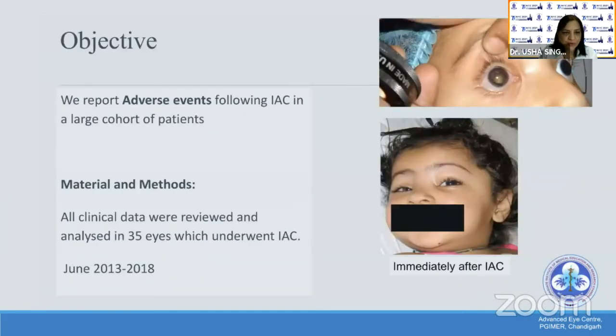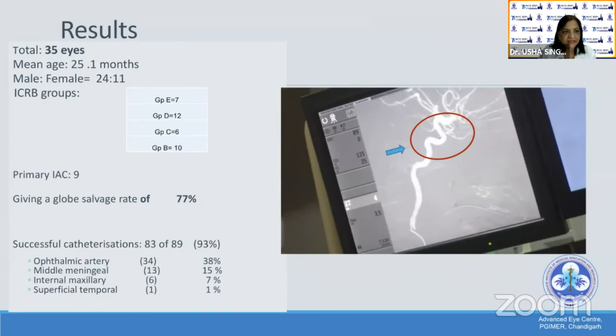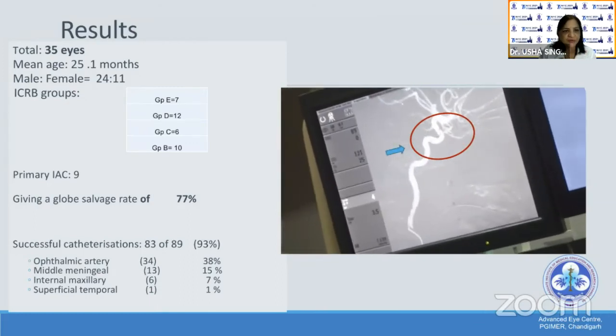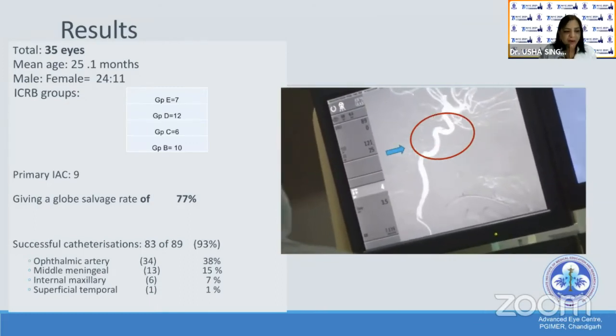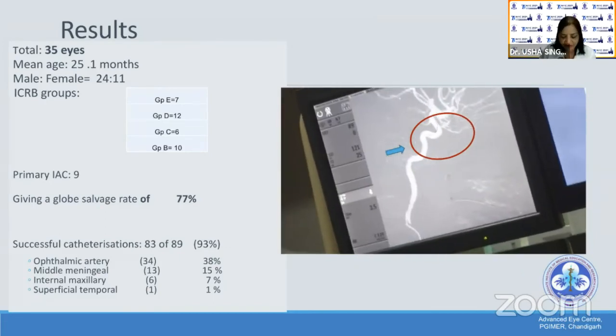So we wanted to report the adverse events following IAC in a large cohort of patients. All the data of 35 eyes which underwent IAC were analyzed. This is done under fluoroscopic control by an interventional neuroradiologist. We have 35 eyes with a mean age of 25 months, and most were in classification group D, primarily in 9 patients, the rest secondary, and we achieved a globe salvage rate of 77%.